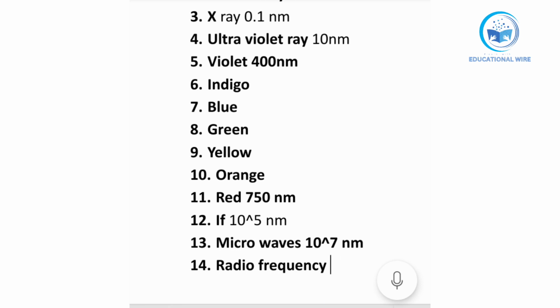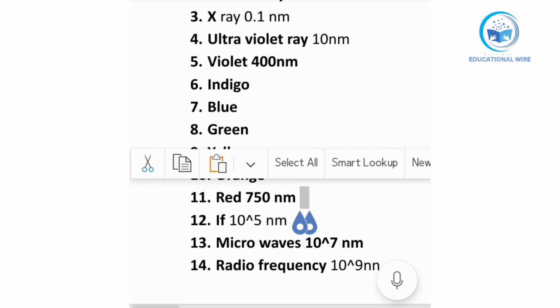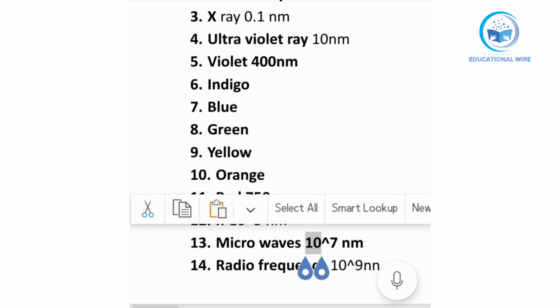Lastly, radio frequency has 10 to the power 9 nanometer. So the most dangerous ray is the one with the shortest wavelength.